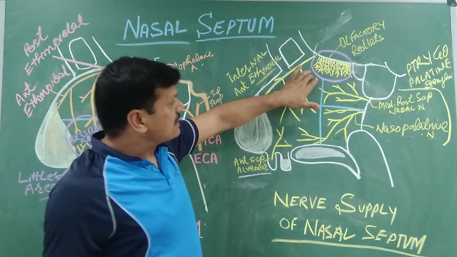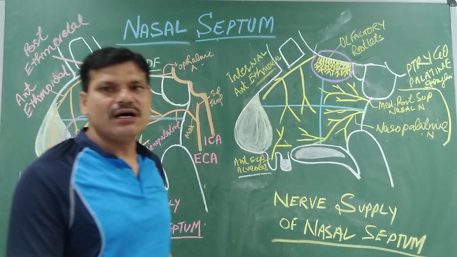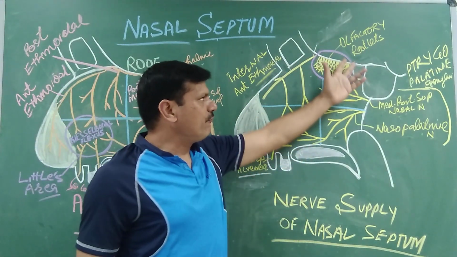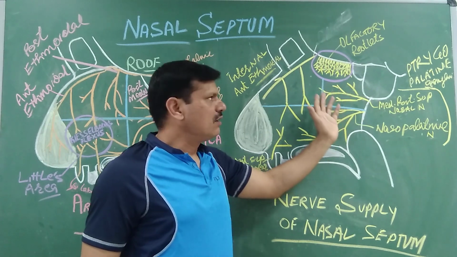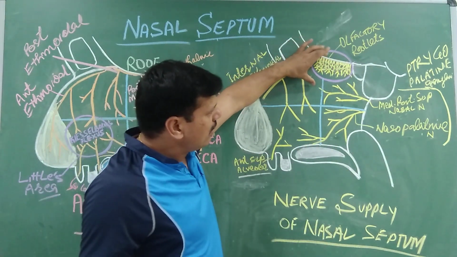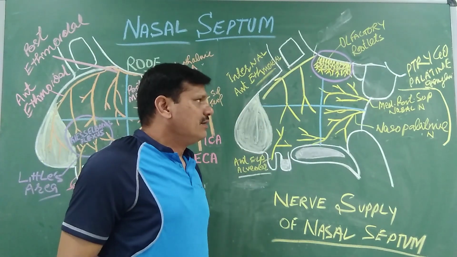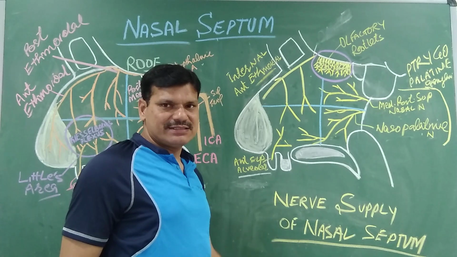We have a special sensory innervation through the olfactory nerve root for the olfactory mucosa. These nerve roots lie in the roof of the nasal cavity. So this is regarding the nerve supply to the nasal septum.